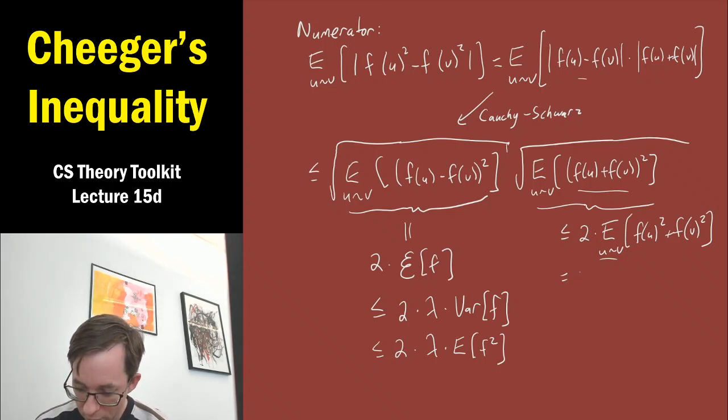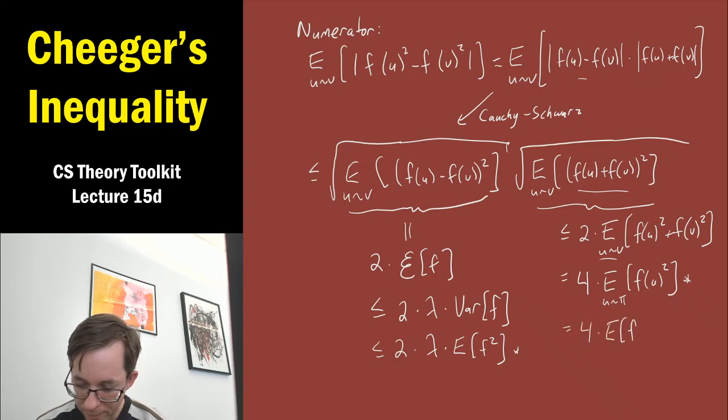So this is exactly equal to 4 times the expectation over a random u of f of u squared. Which is actually the same thing. I mean, we got the expected value of f squared in both places here.